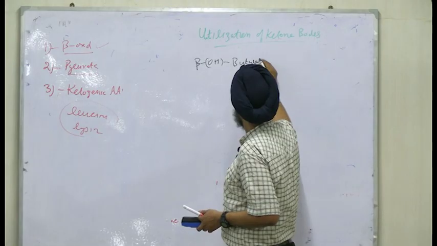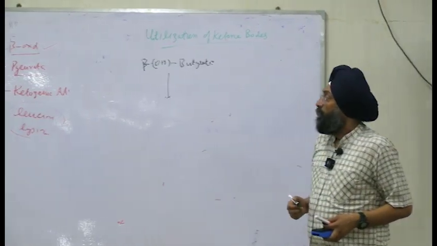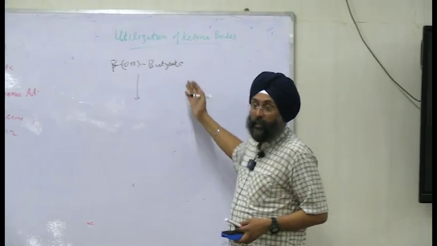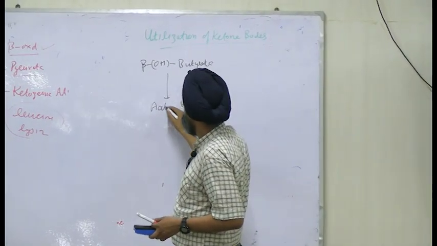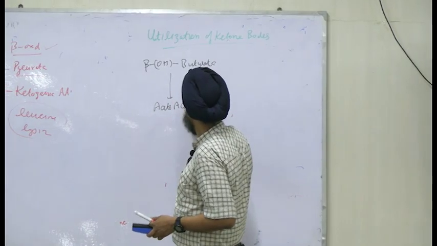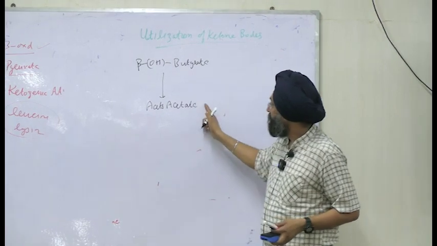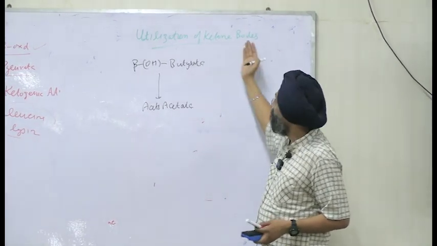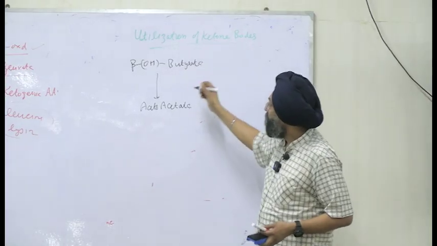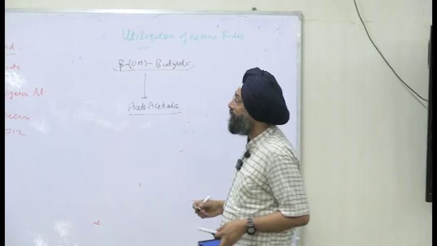So we will do the reversal of the reactions of ketogenesis. During ketogenesis we formed beta-hydroxybutyrate from acetoacetate. Now we are doing the reversal of synthesis because we are utilizing them. So the first step is beta-hydroxybutyrate is converted to acetoacetate, right?